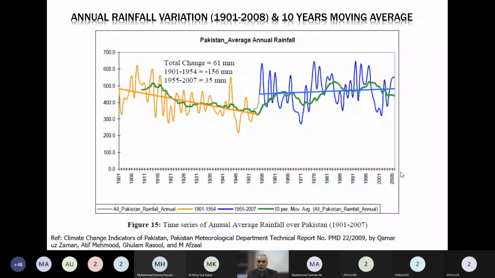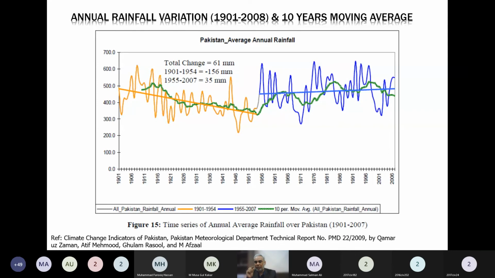If I see it close to the present time, we see that the average rainfall they have quoted is somewhere between 400 to 500 millimeter. If we take the average of the last 30 years, I think 490 seems to be a reasonable figure for stating the normal annual rainfall of Pakistan. So 490 millimeter, you can convert it into million acre feet, how much volume of water is coming.